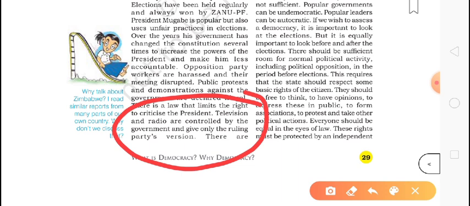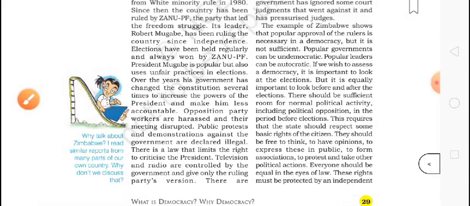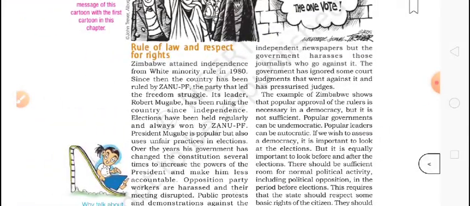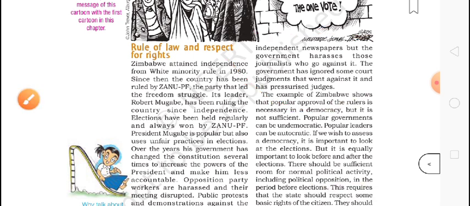Okay, we all know the media is the fourth pillar of our democracy. So if one pillar is with the government, it becomes a problematic thing. Television and radio always tell people only what is favorable for Robert Mugabe's government. Many newspapers were independent, but the government started harassing or disturbing them.